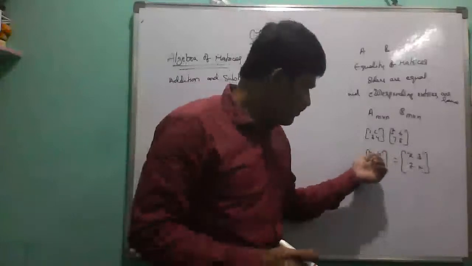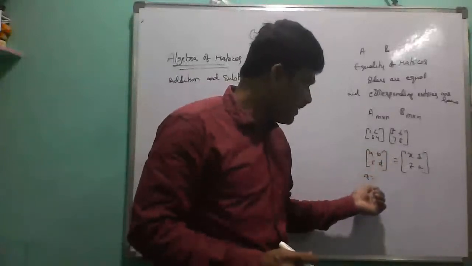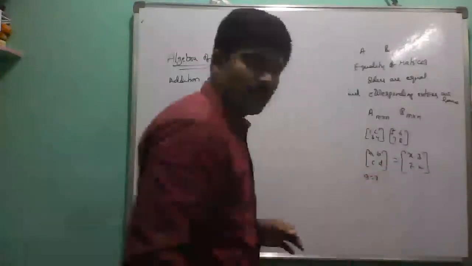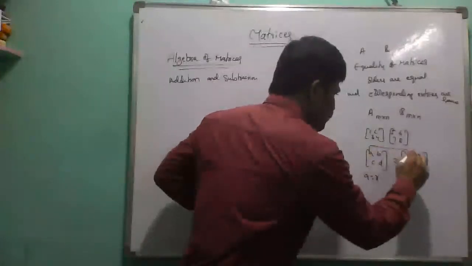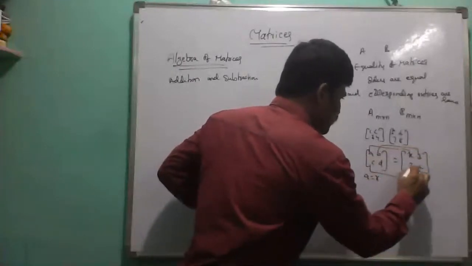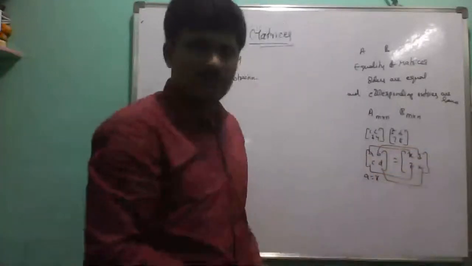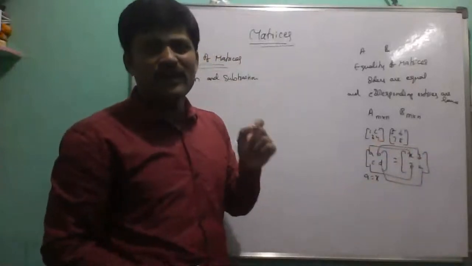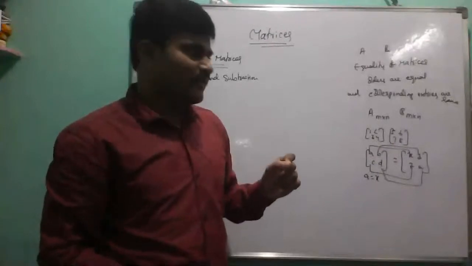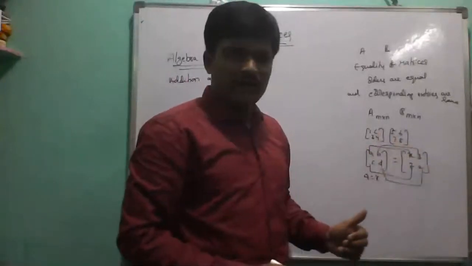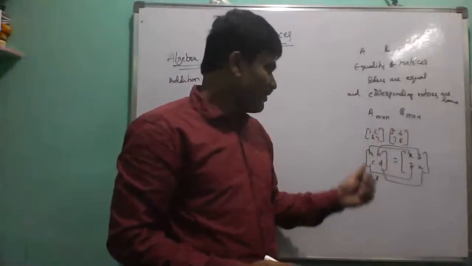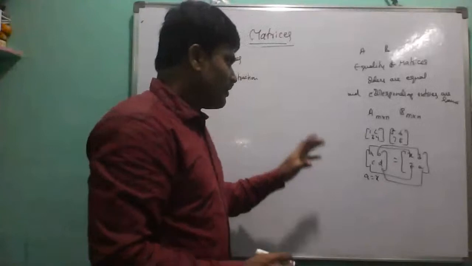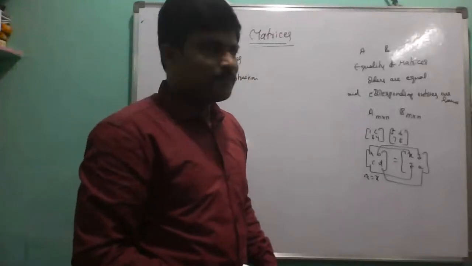The first row, first column element in the first matrix is A, and in the second it is X. So A equals X, B equals Y, C equals Z, D equals W. These are called corresponding elements, the same position elements in both matrices. So this is the equality of matrices.